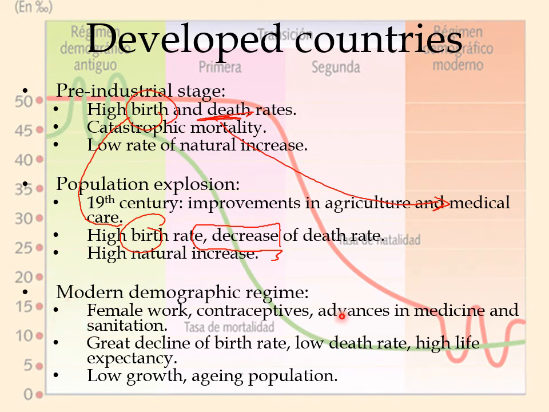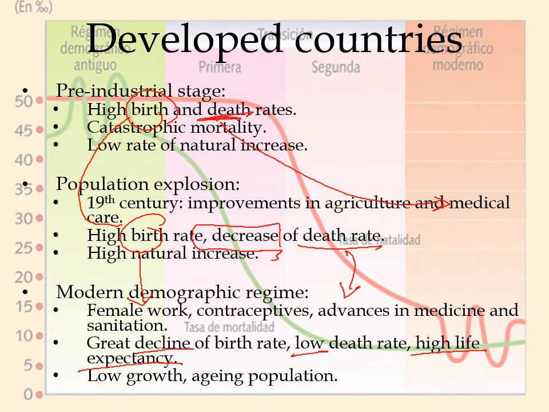Then the modern demographic regime is when this changes. Why? Because of female work, the contraceptive measures, the advances in medicine and sanitation that mean that the death rate will continue decreasing, but the birth rate will, for the first time, decrease as well. So the birth rate will have a decline, and the death rate is already low. And also, they've got a high life expectancy. People are expected to live lots of years.